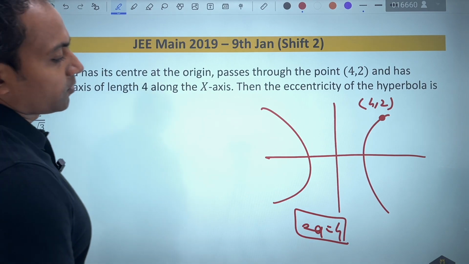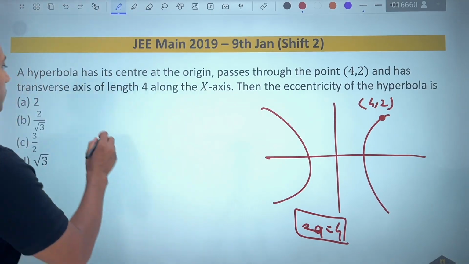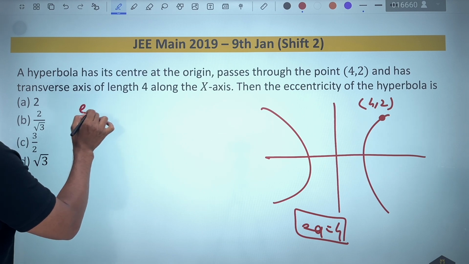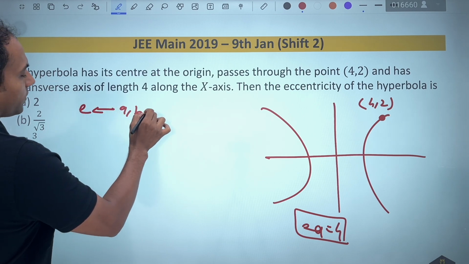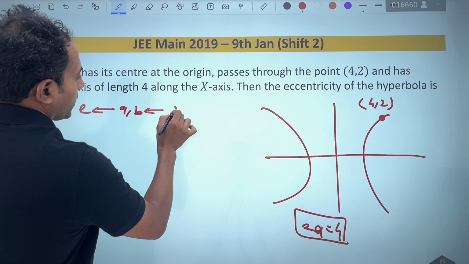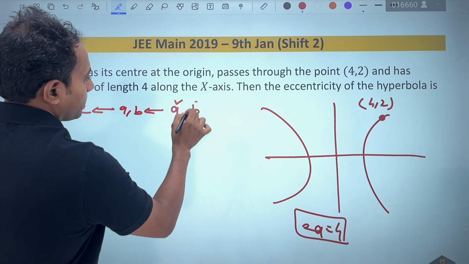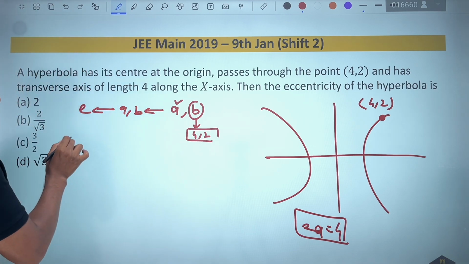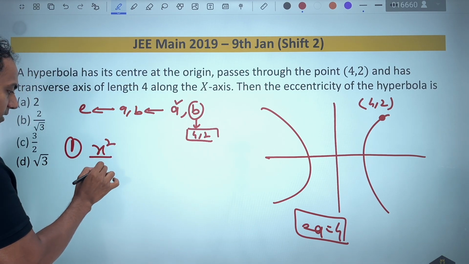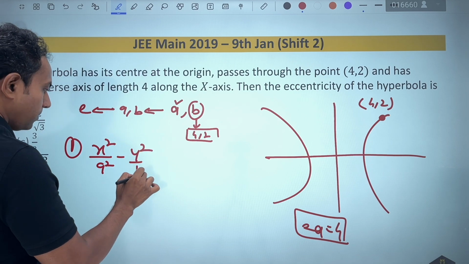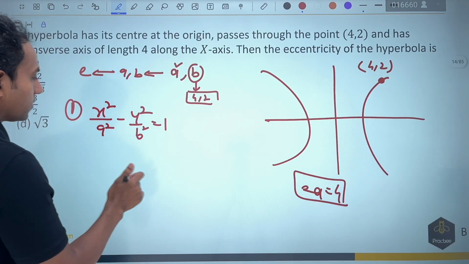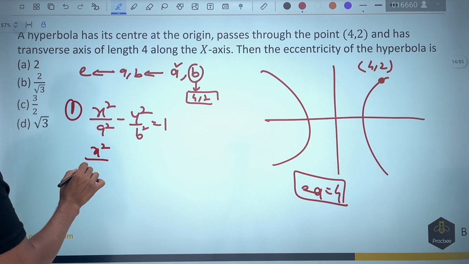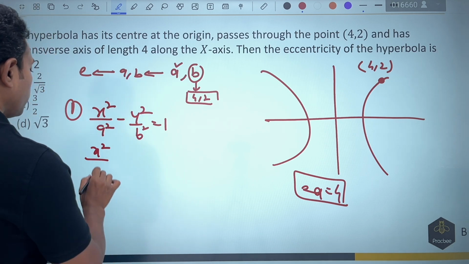They are asking for the eccentricity of the hyperbola. So the logical flow would be, if I want to get eccentricity, I will want to have the values of A and B. Value of A I already have. For finding B, they have given me a point 4, 2. So let us do that. In the first step, I am going to write the equation as x square by a square minus y square by b square equal to 1. The value of a comes out to be nothing but 2. So a square will become 4.